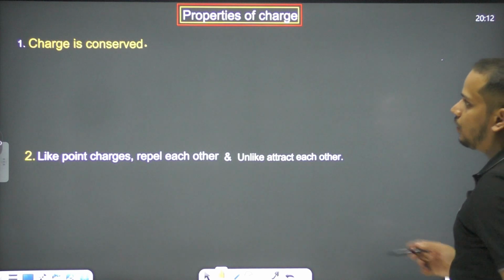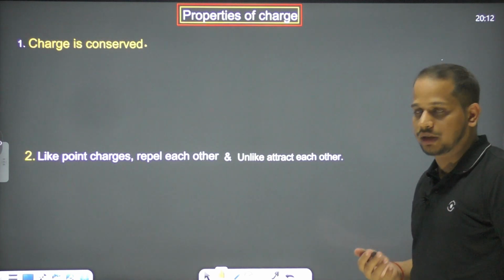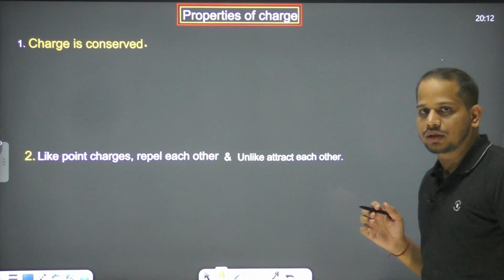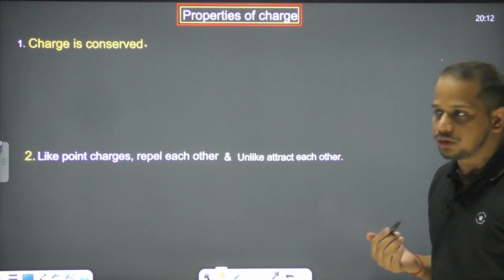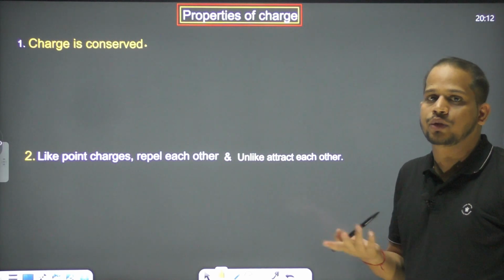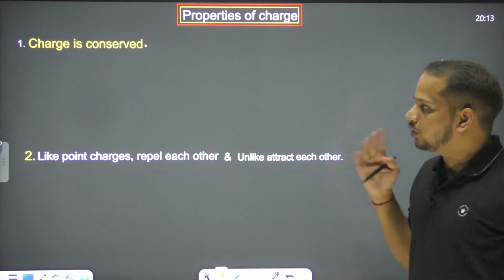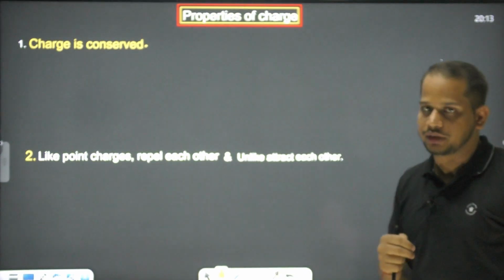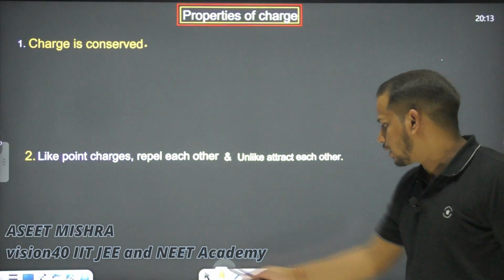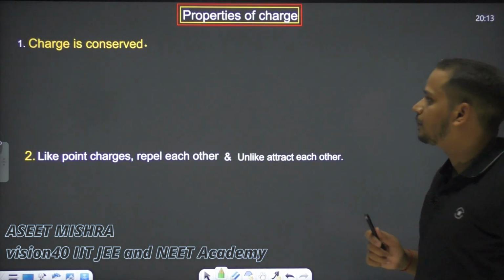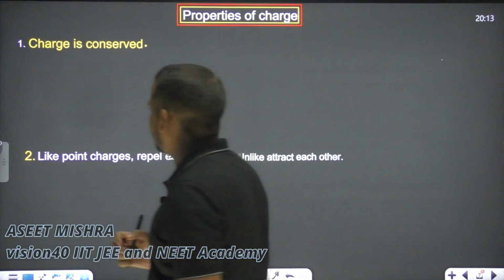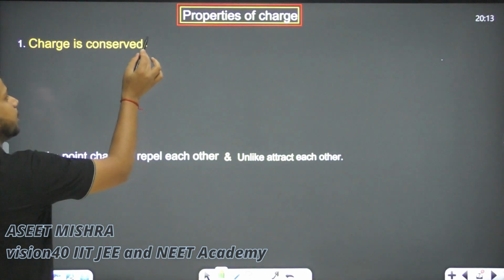Next, we have to discuss the properties of charges. It's very important, because when we discuss the effects of charge, the phenomena shown by charge, we first need to understand the properties of charges. So what are the properties of charges? Let's see the first property. The charge is conserved. What is the meaning of the statement that it is conserved?